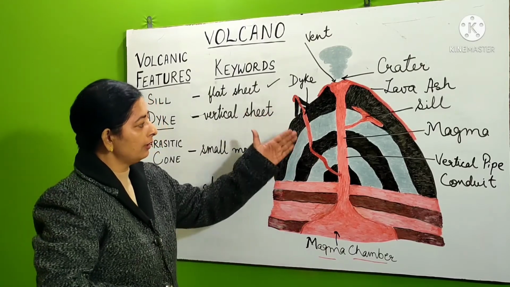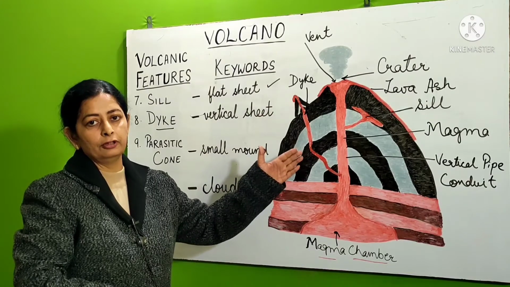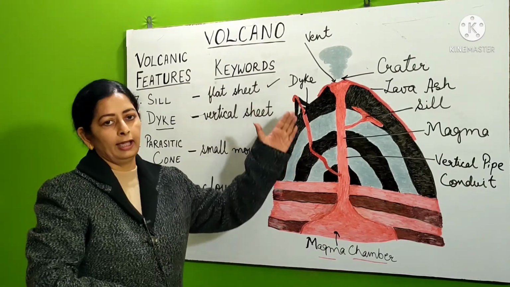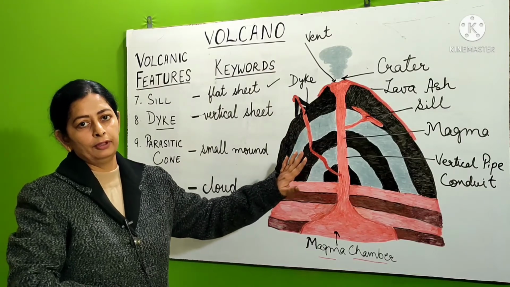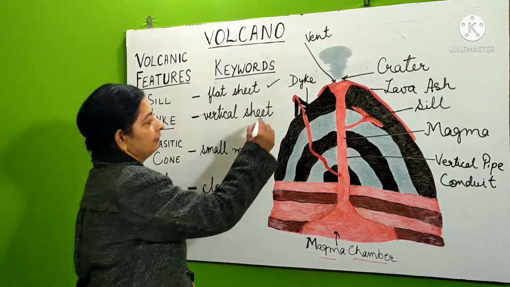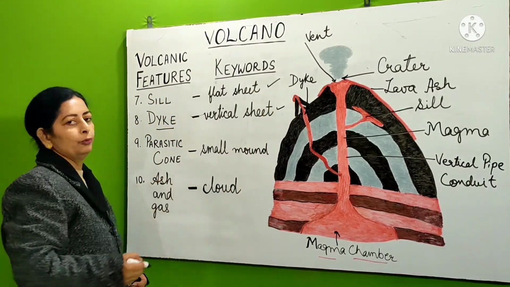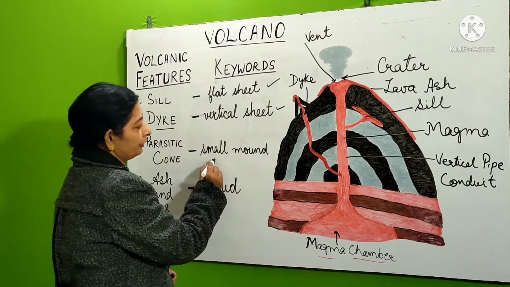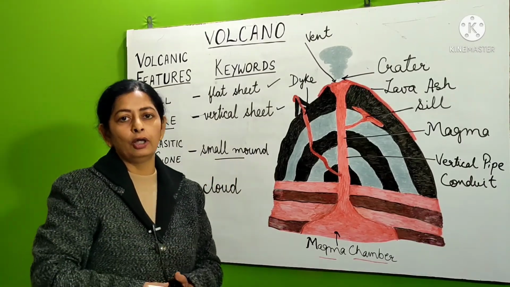So whenever you see a straight feature, the intrusion of lava within a fracture, that is called a dike, and it will be almost a vertical shape. So for this you should have a keyword, that is vertical sheet. Next is parasitic cone. The keyword for this is small mound. Small mound means a very small hill.